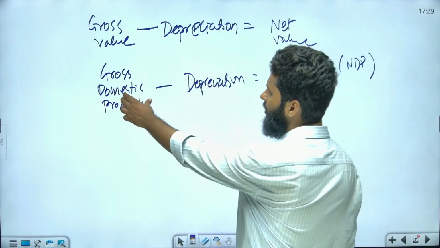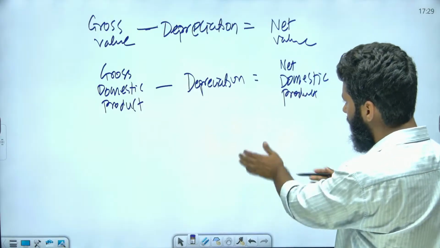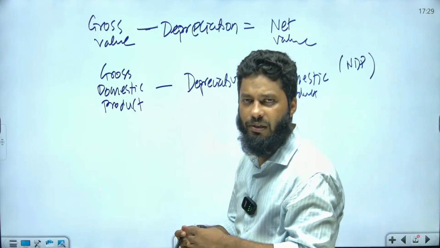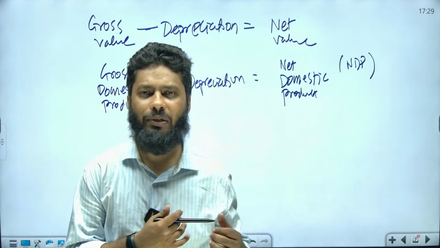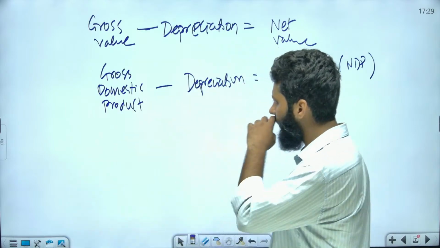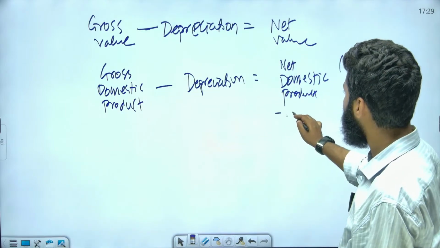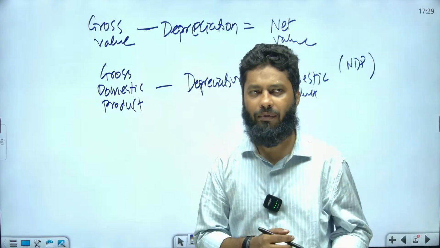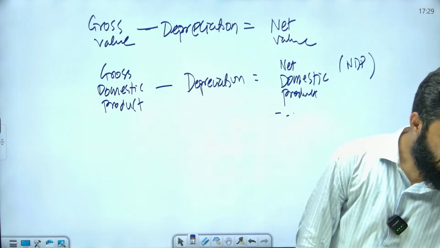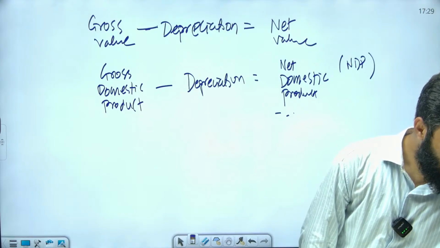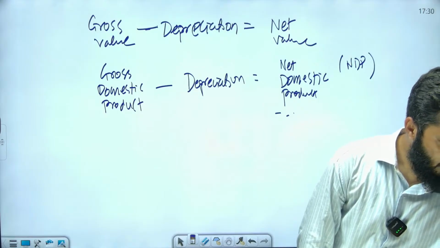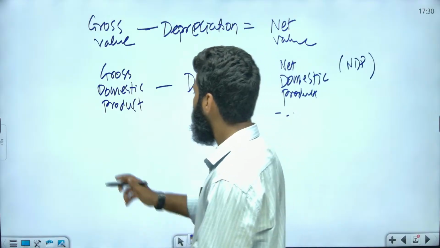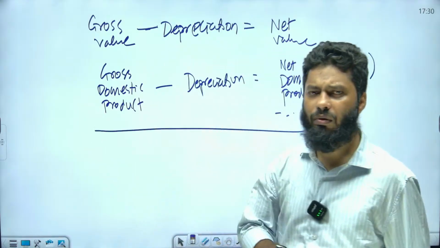Or we can write gross domestic product is equal to net domestic product plus depreciation. When you are not subtracting the depreciated value, then it is known as what? Gross domestic value or gross value. When you are subtracting it, it is known as what? Net value, right? I hope this is clear. Right, so these are a few concepts related to gross domestic product.